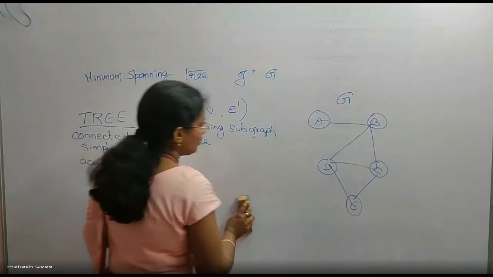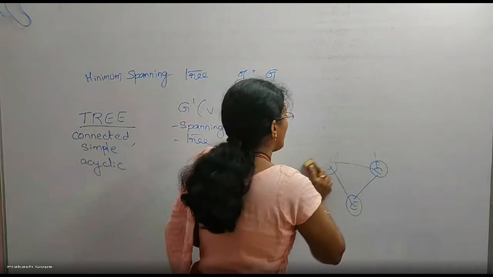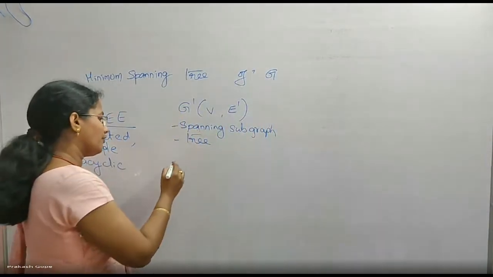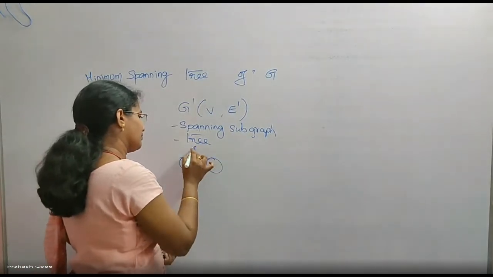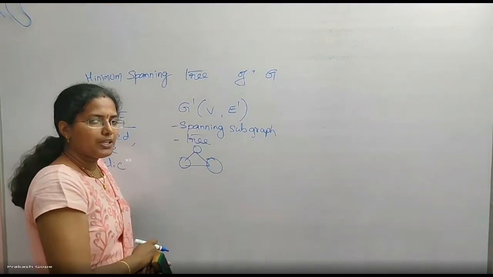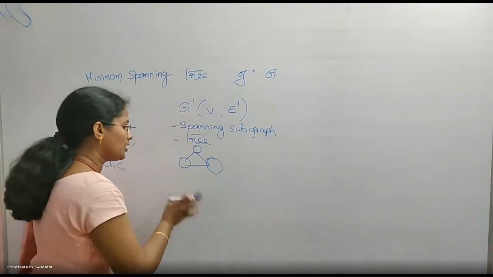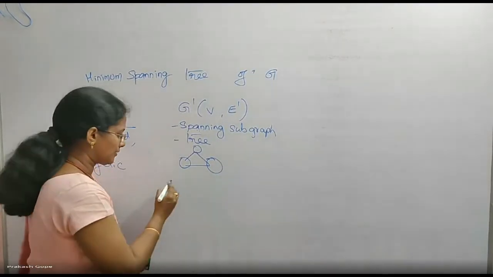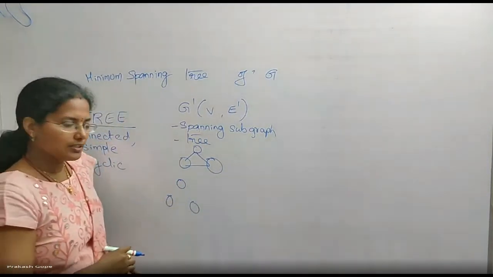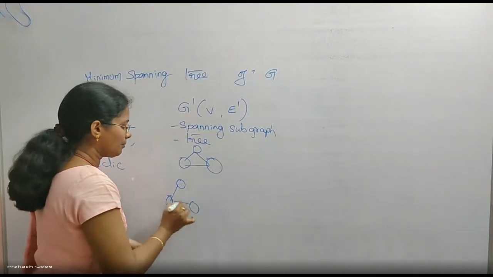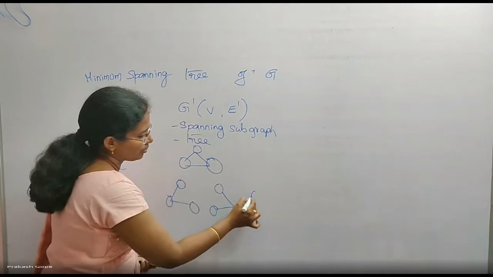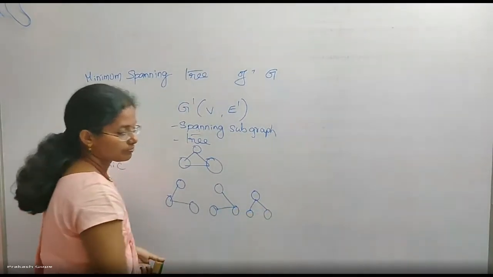If I draw a complete graph, what is a complete graph? A graph in which there is an edge between every pair of vertices. Complete graph of 3 vertices. How many spanning trees can I construct for this? I need to pick up all the vertices, but edges, I can pick up these two, or these two, or these two.